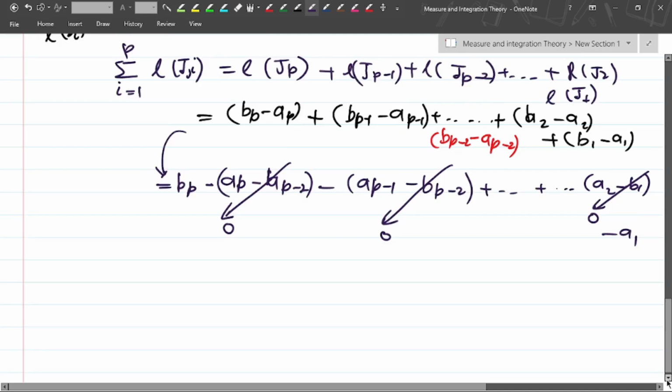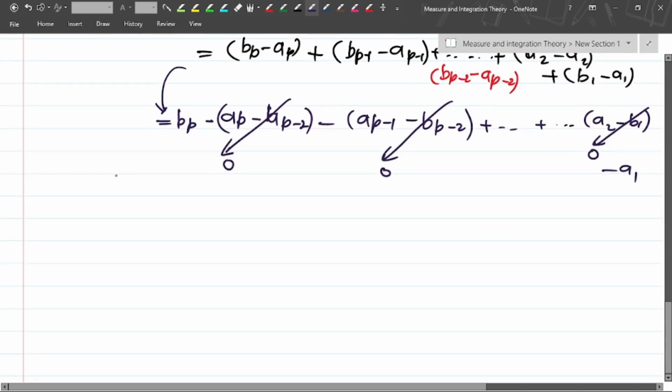Now you can see we were finding the length. So the sum for i equals 1 to p of the lengths of all the J_i intervals is equal to the last element b_p minus the first element a_1. Now it is the last element and the first element, so we can write it as b minus a.